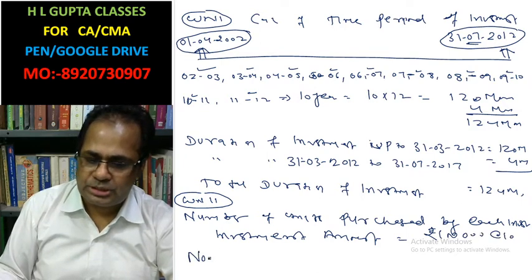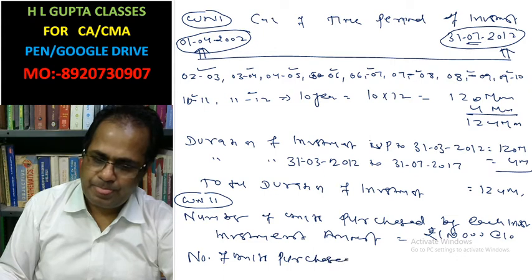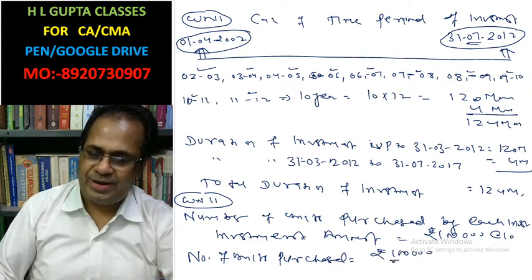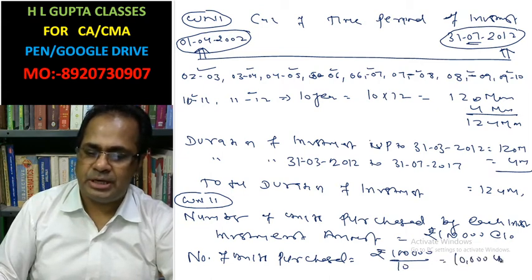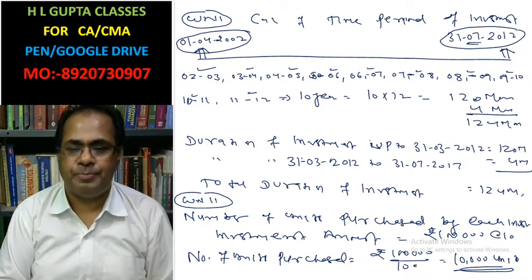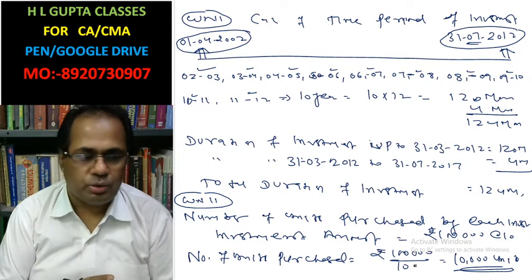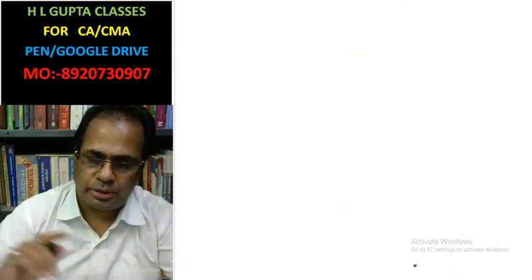Number of units purchased: rupees 1 lakh divided by 10 is 10,000 units. Each investor has purchased 10,000 units by investing rupees 1 lakh. Now we have to calculate the return. Okay.